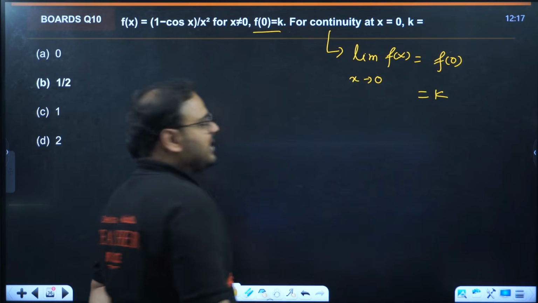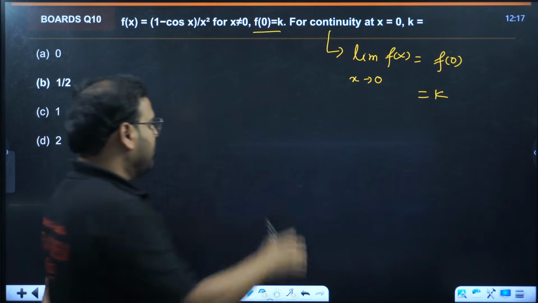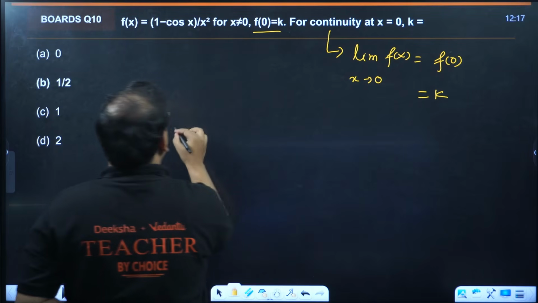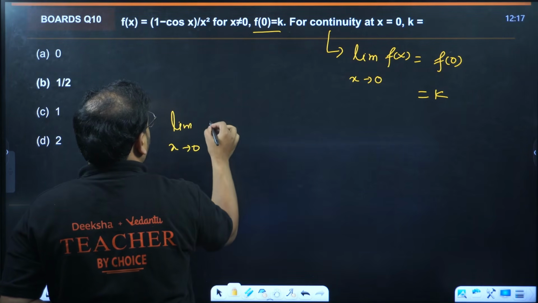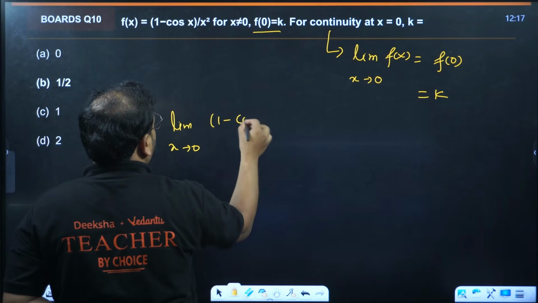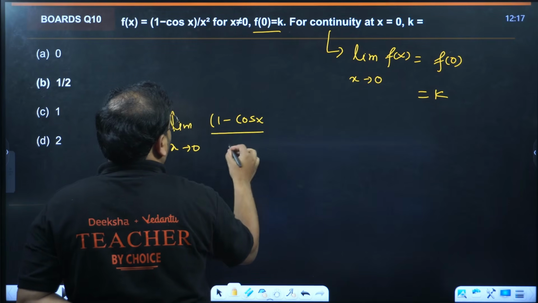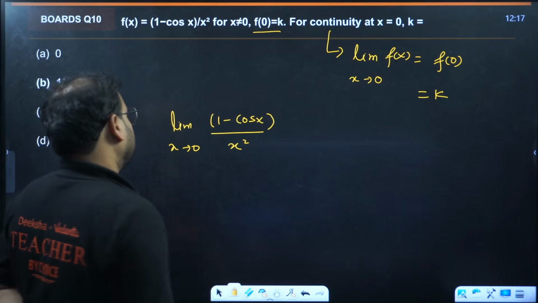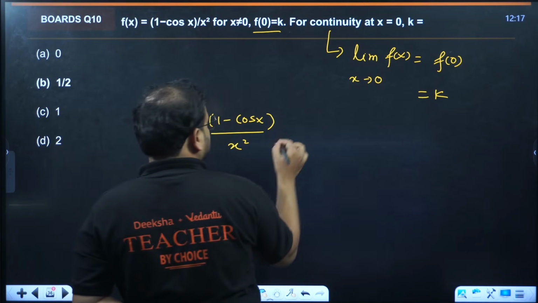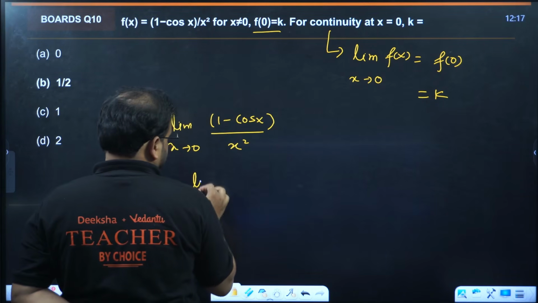This value is given as k. So we need to find the limit value. So let's start. Limit x tends to 0, we have (1 minus cos x) upon x square. Is that what we have? Yes, sir. We can simplify this. This is very easy actually.